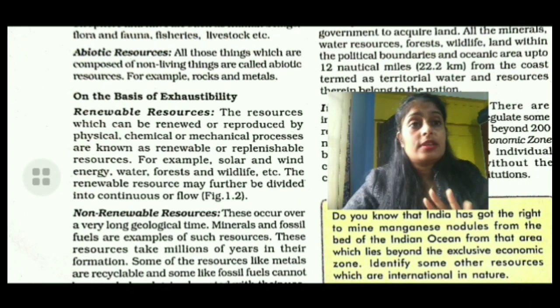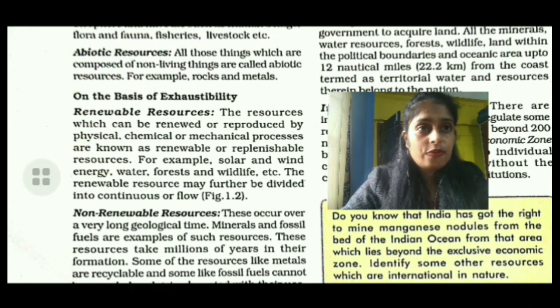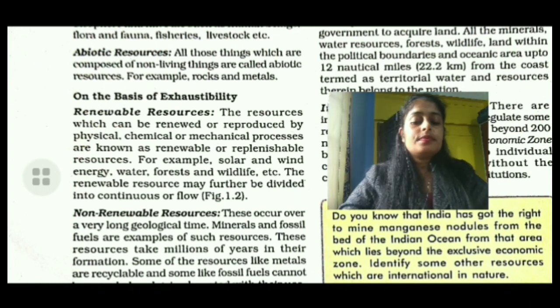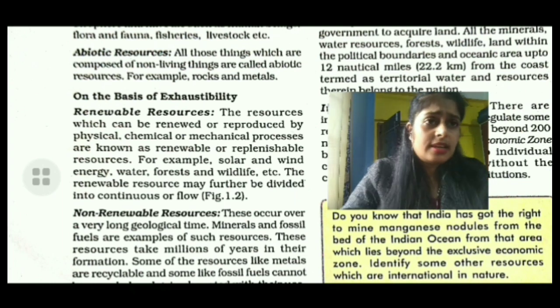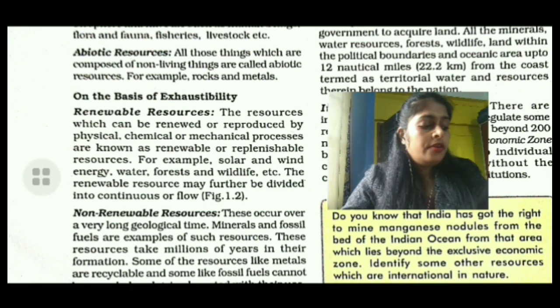Renewable resources have two types. One is the flow resources and another one is the continuous resources. Now see what a flow resource is. A flow resource is neither strictly a renewable resource nor a non-renewable resource. We cannot say it is a renewable resource, and we cannot fixedly say it is a non-renewable resource. Vice versa, sometimes it acts as a renewable, sometimes as a non-renewable.